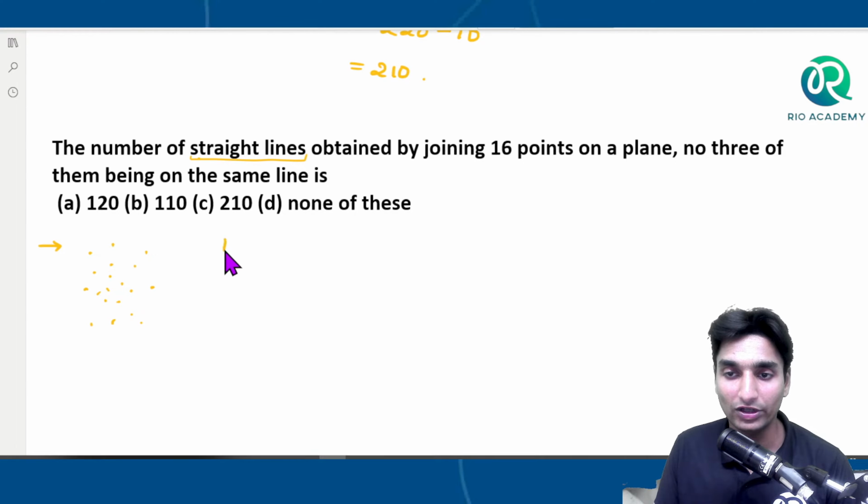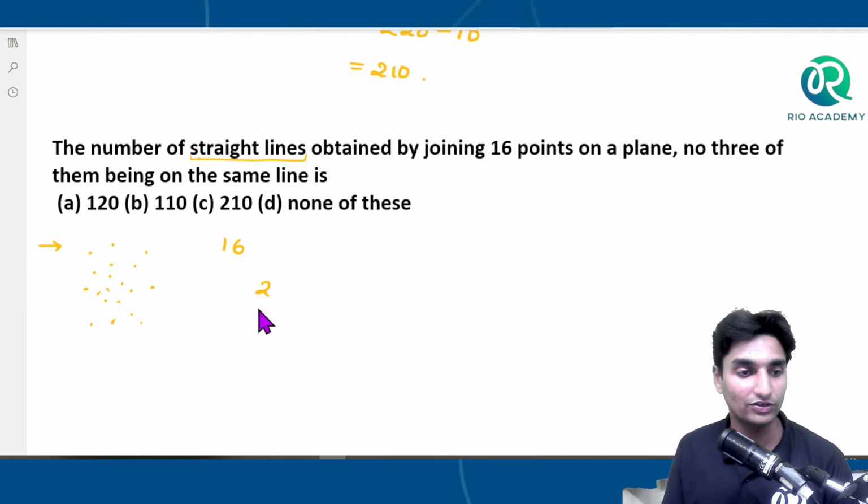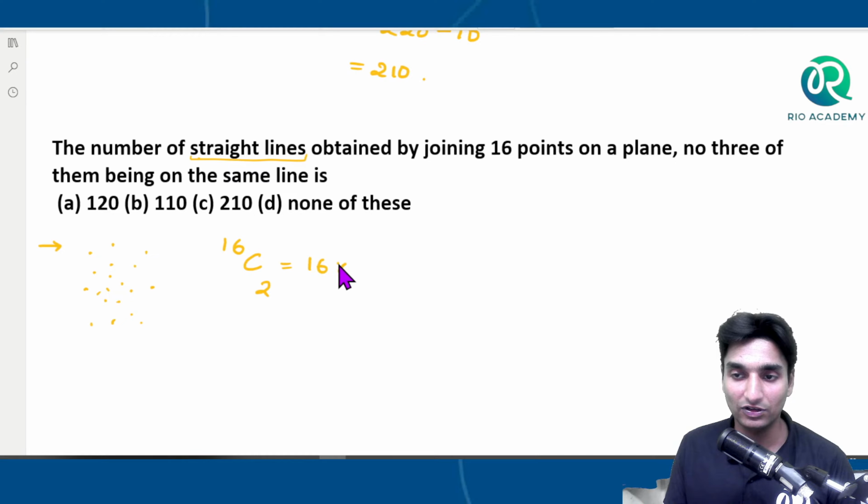See, out of totally 16 points, you will be needing 2 points, right? In order to form a straight line, at least 2 points we do need. So out of 16, which are those 2 points that we need, that can be identified with this format of 16C2, and which is nothing but 16 into 15 divided by 2 into 1. And cancellation, 2 1s and 2 8s, 15 into 8 is nothing but 120, and that is nothing but option number A, guys. Option number A, that will be your answer.